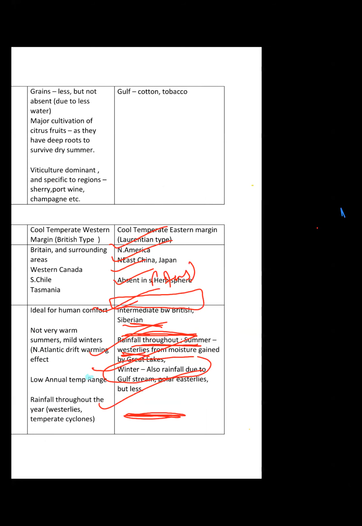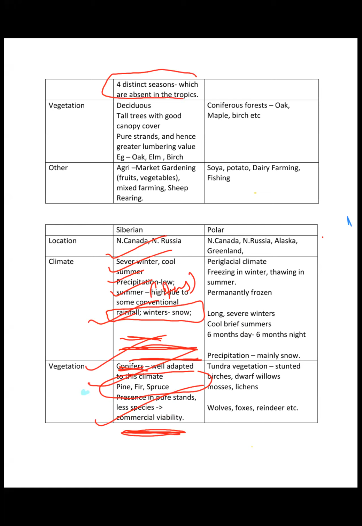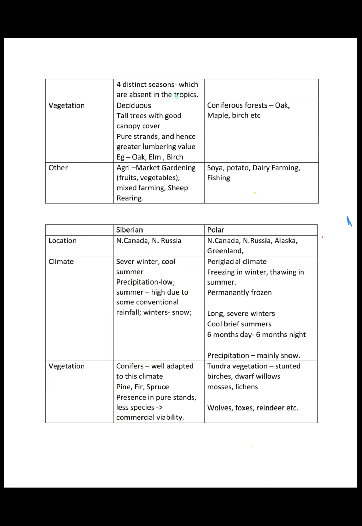Now, this is one very important point which you should remember, that this region witnesses 4 very distinct seasons: winter, summer, spring, and autumn, right? And this is a thing which is absent in the tropics, right? Did you get it?